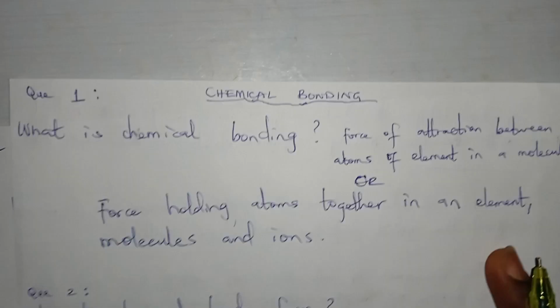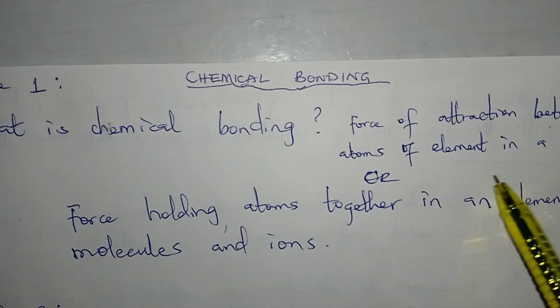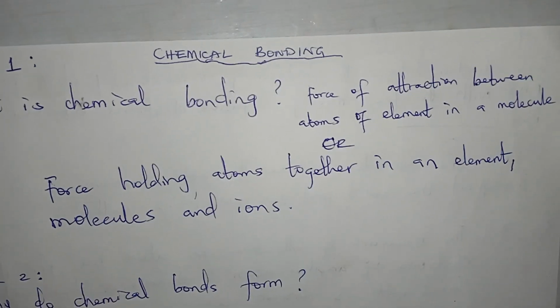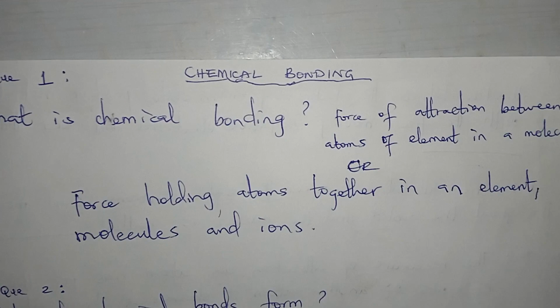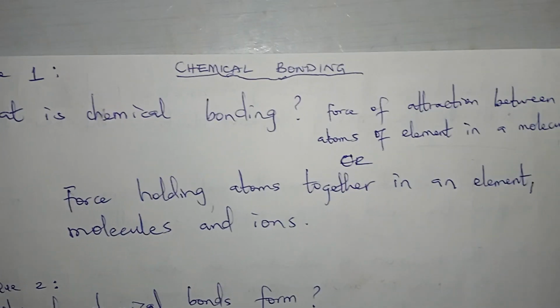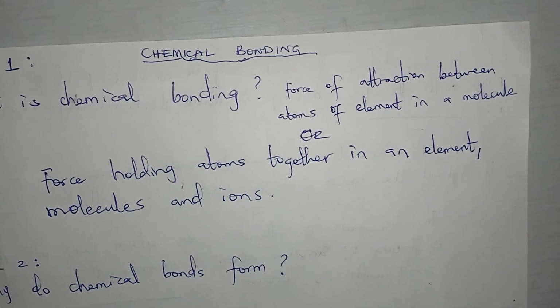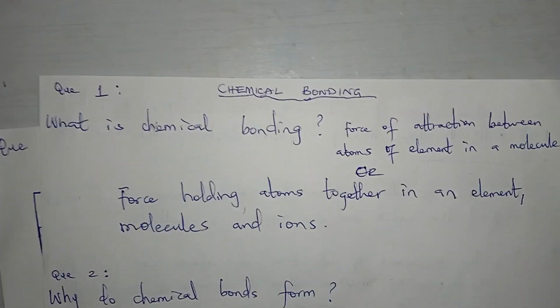So this is my own definition. You will not find this definition in any textbook. It is the force of attraction, the force holding atoms together in an element. Atom is the smallest indivisible particle. So the force holding atoms together in an element, molecules and ions, that's force of attraction, called chemical bonding.